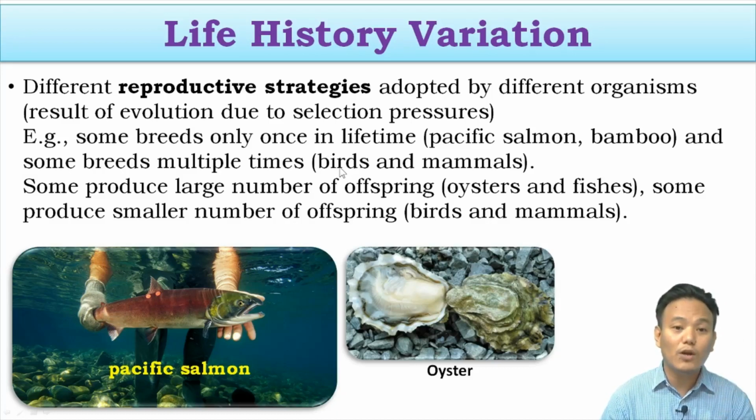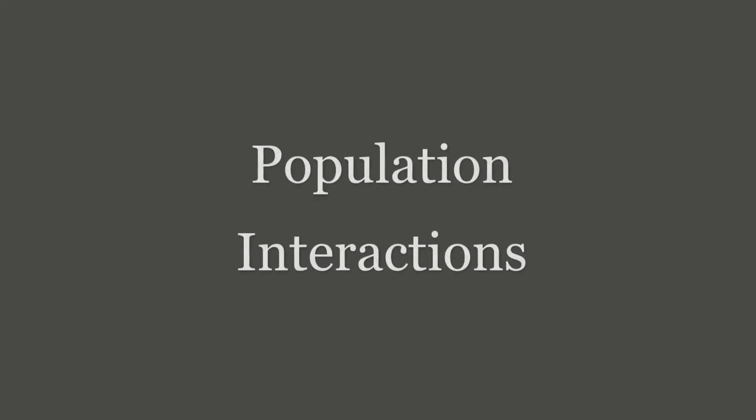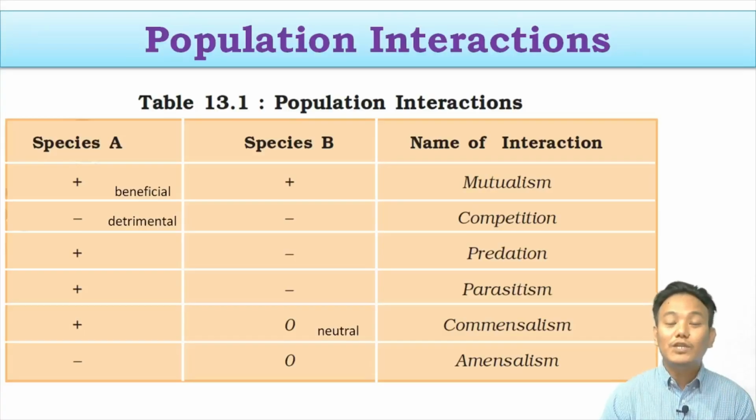Now let us talk about population interactions. We already know the definition of population. So what is the definition of population? A population is a group of organisms living in a particular area who share or compete for similar resources and who can potentially interbreed with each other. That is the definition of population. That means a population is a group of organisms belonging to the same species.